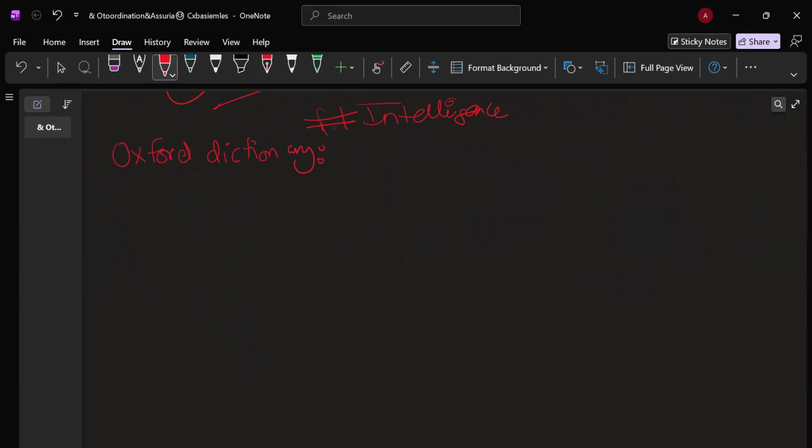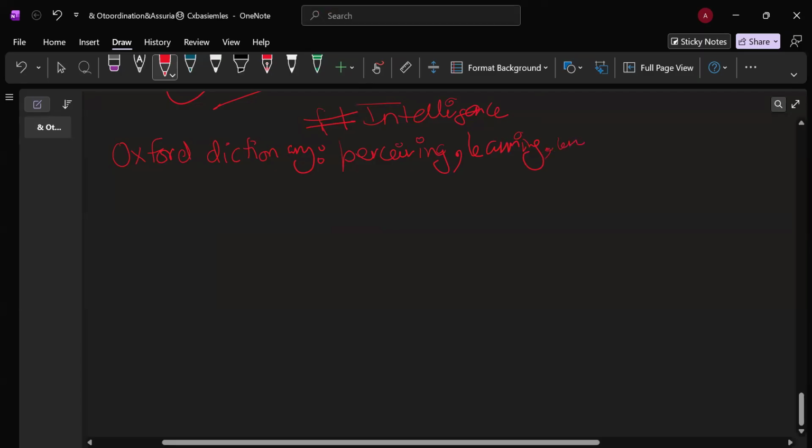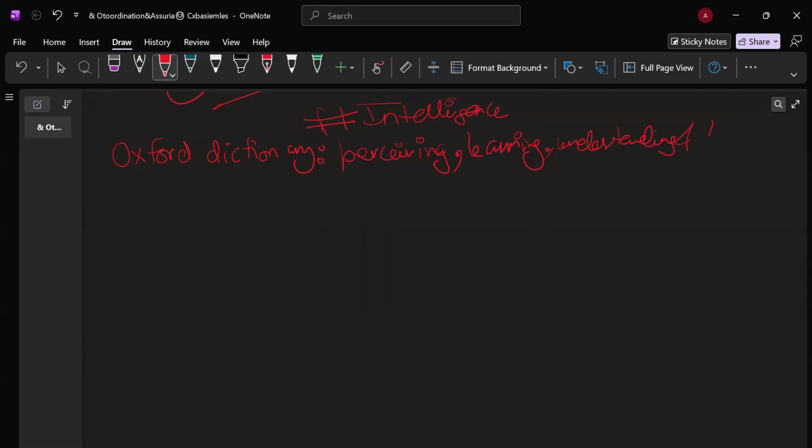as the power of perceiving, learning, understanding and knowing. Okay. This was the Oxford Dictionary's definition.